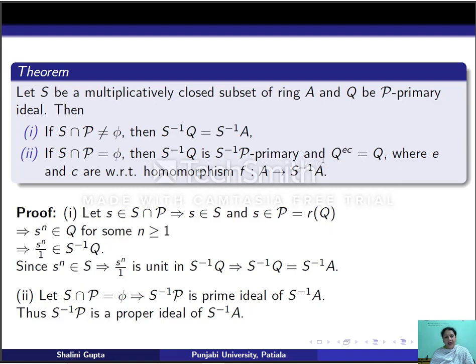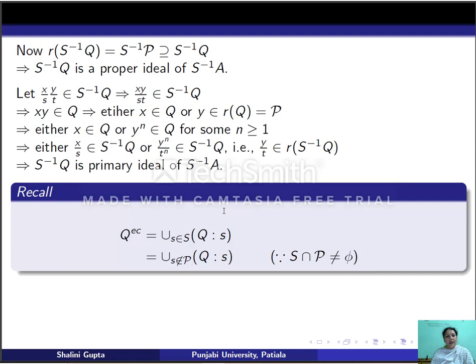Now we want to show that if S intersection P is empty, then Q^{EC} is equal to Q. Now recall that we have shown Q^{EC} is the union of ideals (Q : s), where s belongs to S. Now since S does not meet P, we can write the union over s not belonging to P of (Q : s).